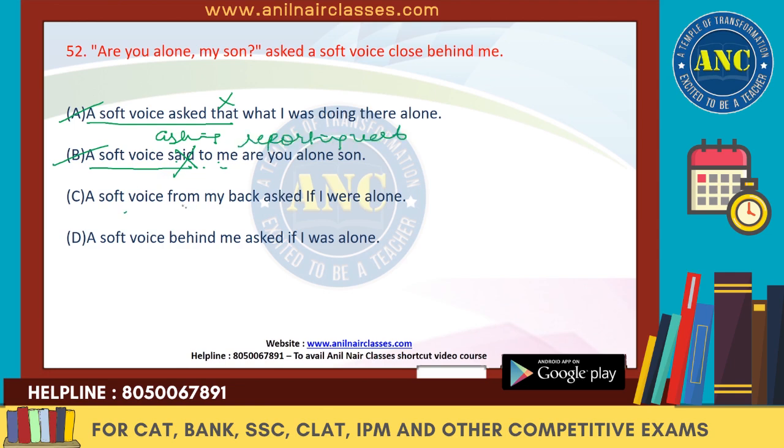A soft voice from my back asked if I were alone. So this goes well because we have to use if or whether over here. So if has been used, so it will be correct. So a soft voice behind me asked if I was alone. Now if and I is correct, but with I we have to use the singular form was. We cannot use were over here, right? So were is wrong because I is singular. So we'll get rid of C, we'll mark D as the right answer.